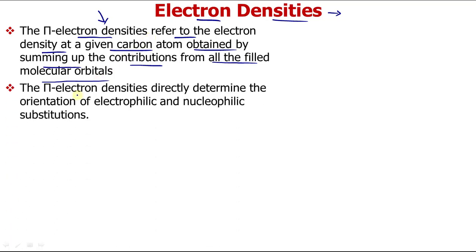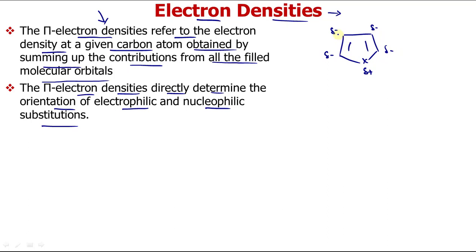And the pi electron densities directly determine the orientation of electrophilic and nucleophilic substitution. Now suppose we have a general system with a heteroatom X. Suppose it has a partial positive charge, and here we have a partial negative charge. I have just assumed such a system.